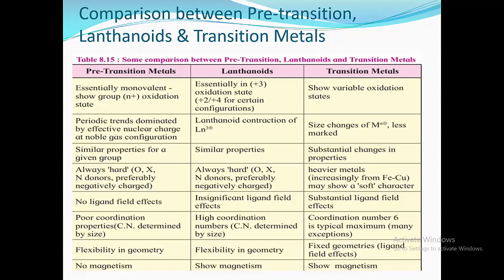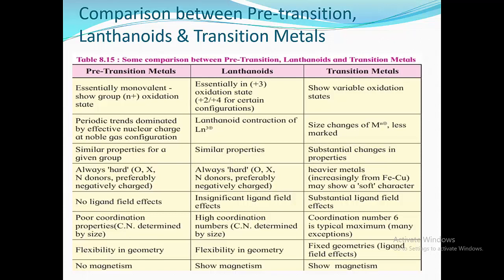Now next point, coordination properties. Pre-transition metals show poor coordination properties, but lanthanoids show higher coordination numbers and form coordination compounds. Transition metals also form coordination compounds having coordination number 6, which is typically the maximum.